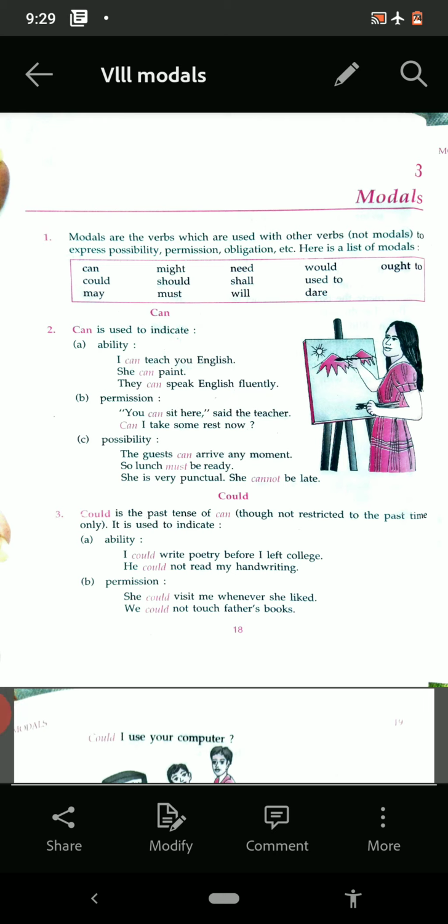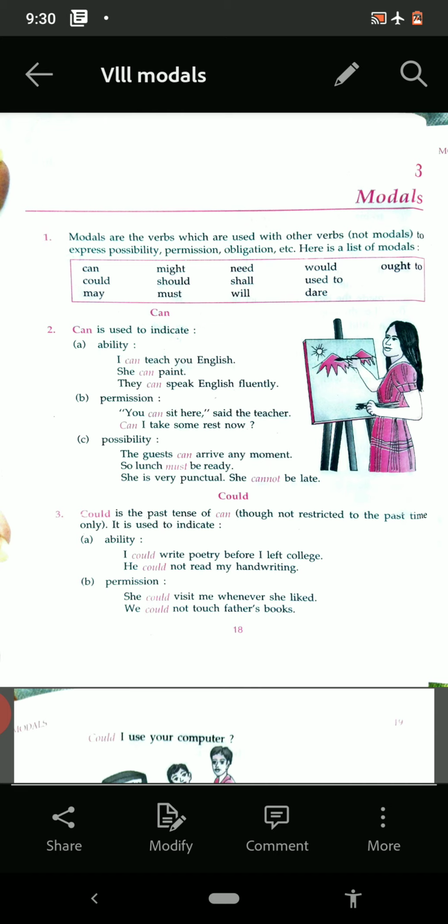First of all, you must know what modals are. Modals are the verbs which are used with other verbs to express possibility, permission, obligation, etc. So modals are the verbs which are used with other verbs to express possibility, meaning whether things are possible or not, permission and obligation, etc. So these are called modals.